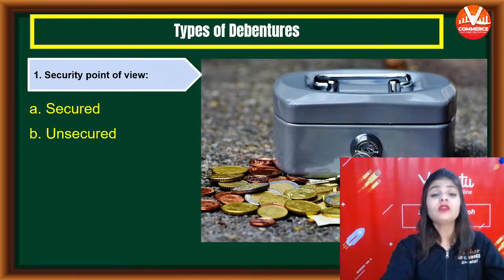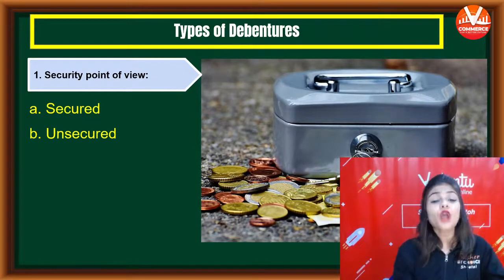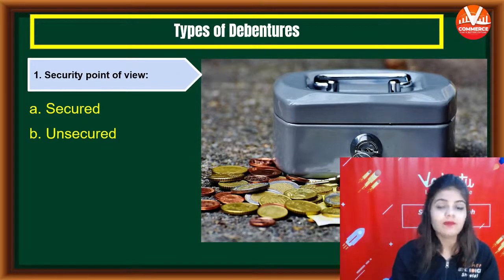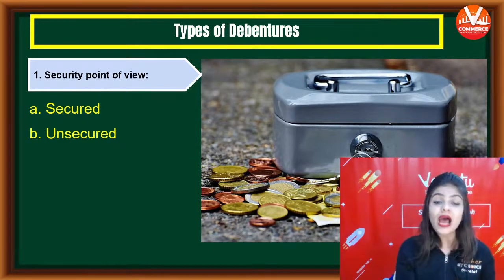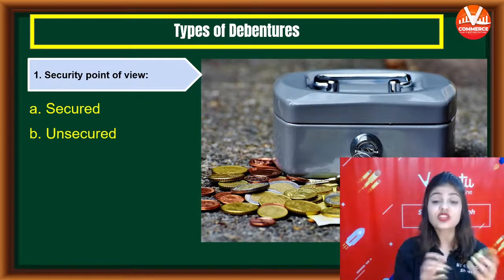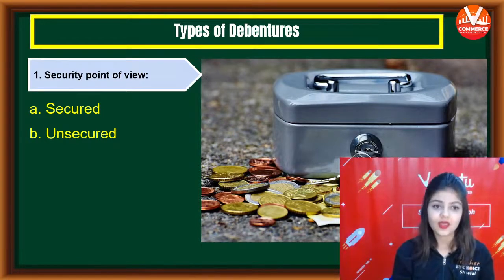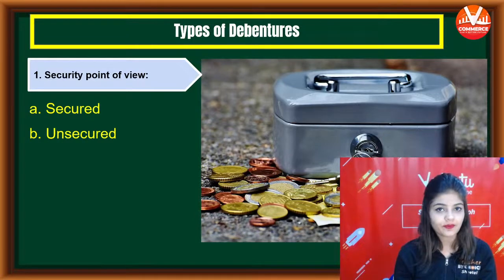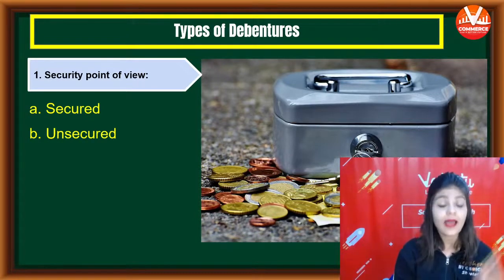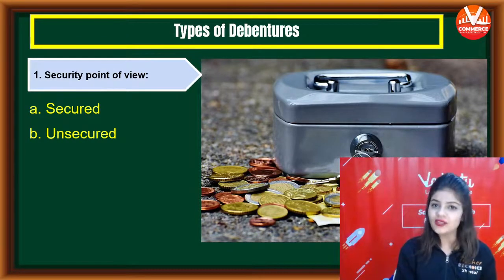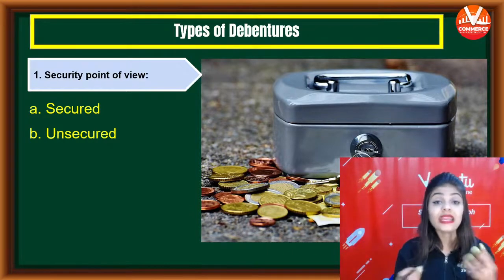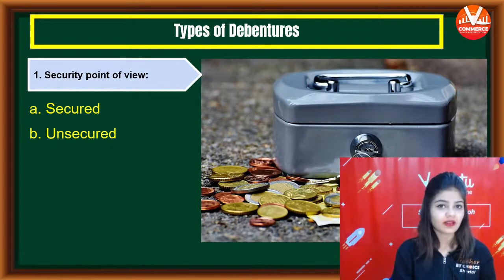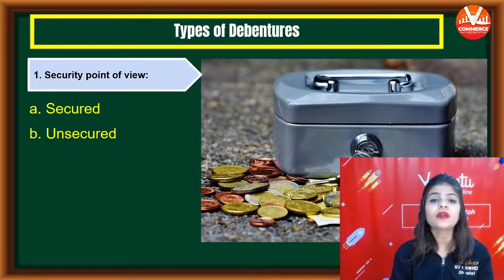Now listen to me very carefully. Secured debentures are those debentures on which a charge is created by assets, which are secured by assets. Secured debentures are those in which security is given by the assets. So we have a charge on assets. But unsecured debentures are those debentures in which no security is given, no assets are given.